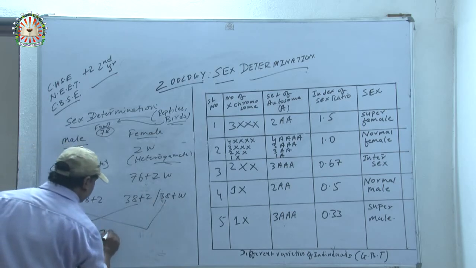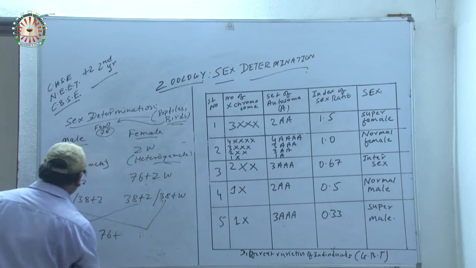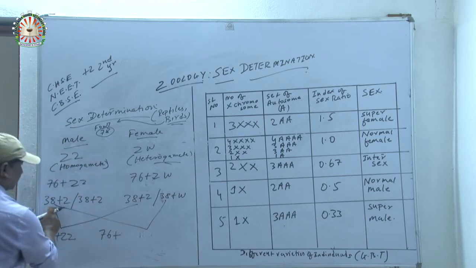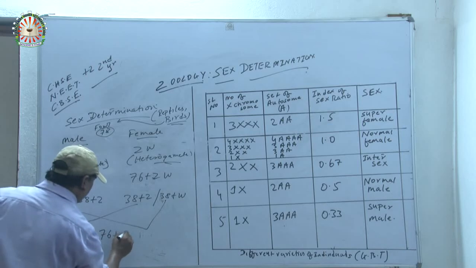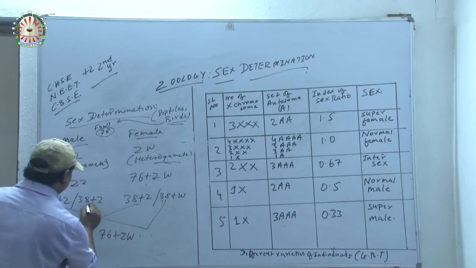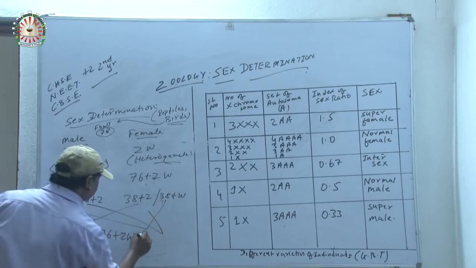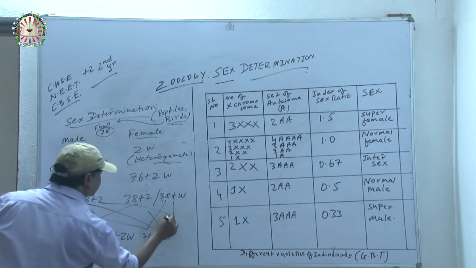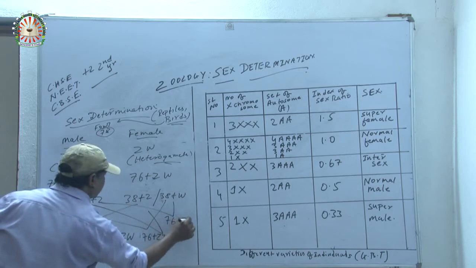Now 38 plus 38 is 76 plus ZZ, and 76 plus ZW. Again 76 plus ZZ, and 76 plus ZW.